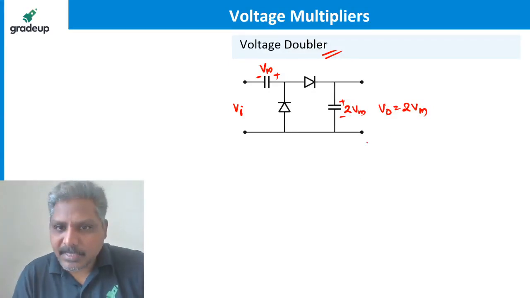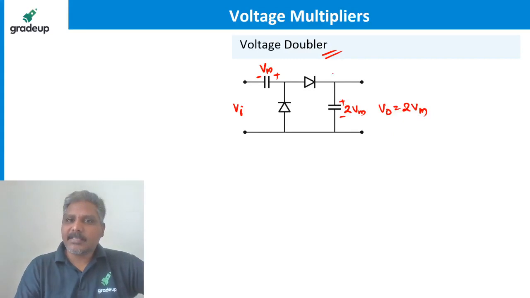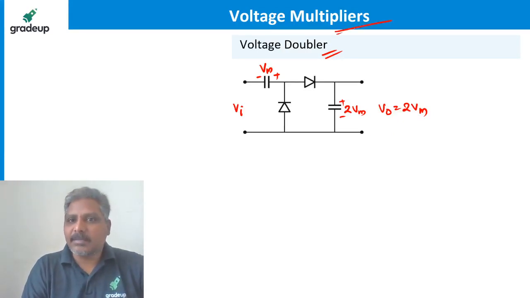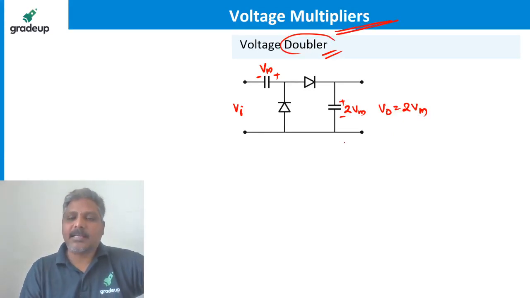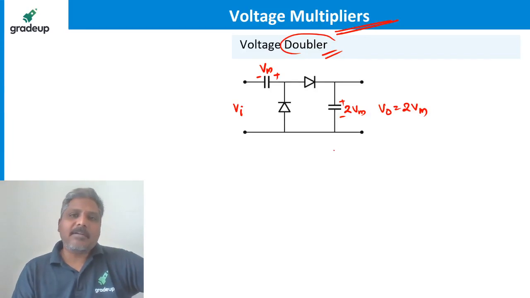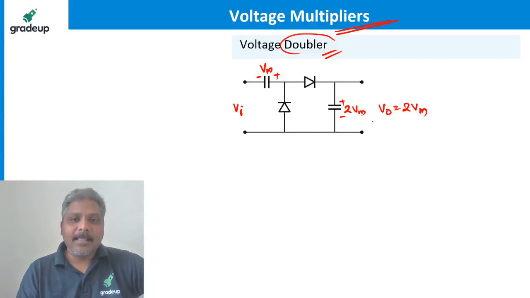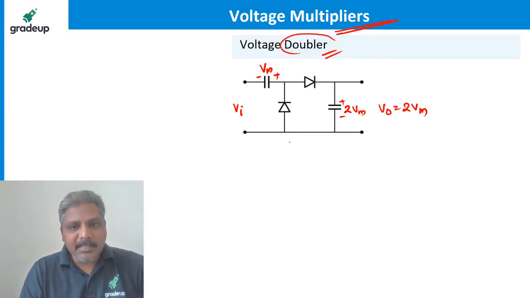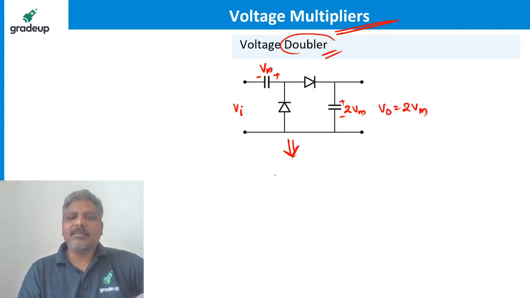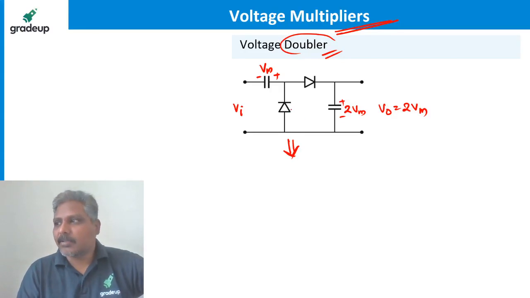If you observe this, I want to make it a multiplier, not only a doubler. This is just a doubler. I want to have it as a voltage tripler, quadrupler, etc. So I want to redraw this circuit. All of you please listen carefully so that the multiplier becomes so simple. I'm drawing this circuit once again. All of you please see it.